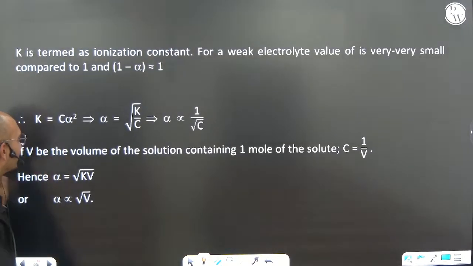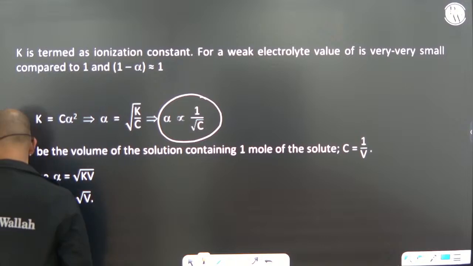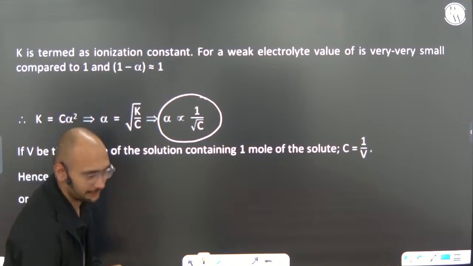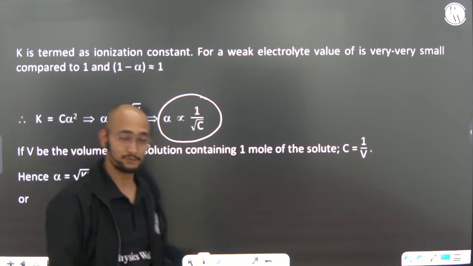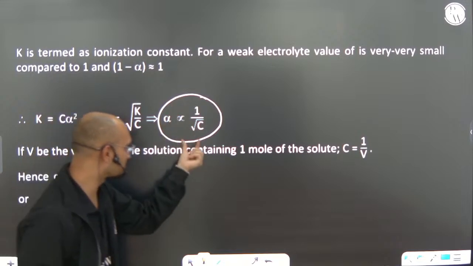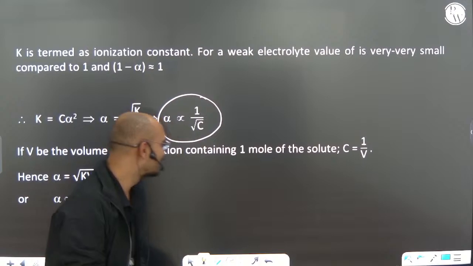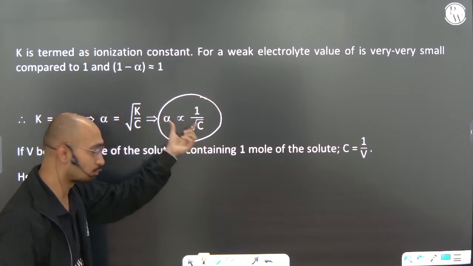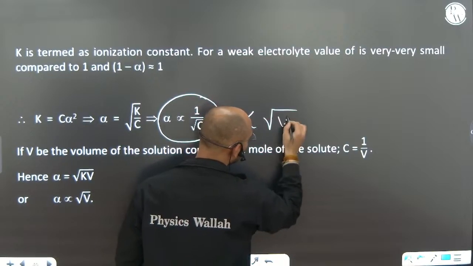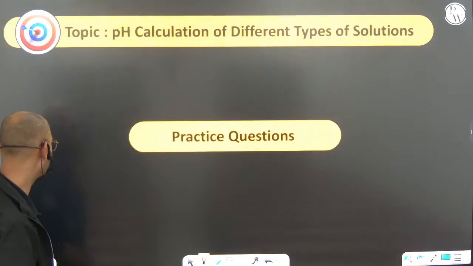The final thing that you get is alpha is inversely proportional to root C. So we can say it is directly proportional to root of V, that is volume. So if you increase the volume, the dissociation will increase, right?